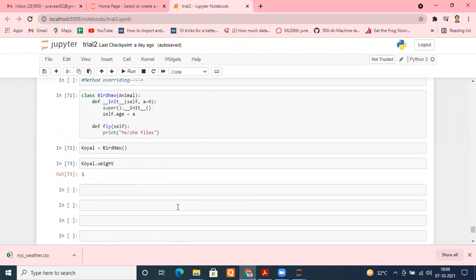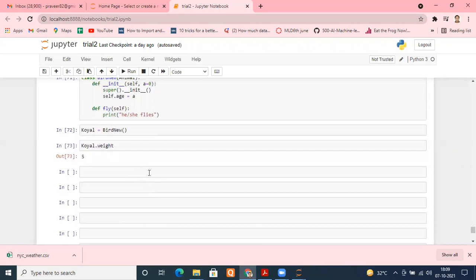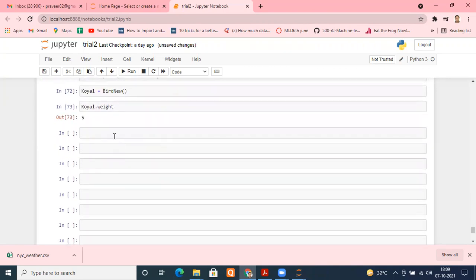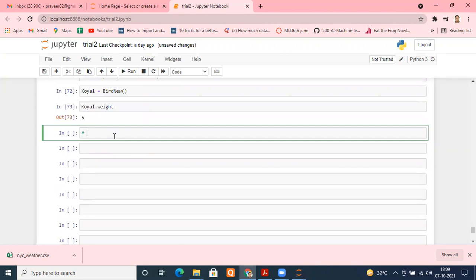Now see, yesterday we studied one level of inheritance. We can in fact do multi-level inheritance. Let me show you that. What do you mean by multi-level inheritance? Let me create that. Multi-level inheritance.